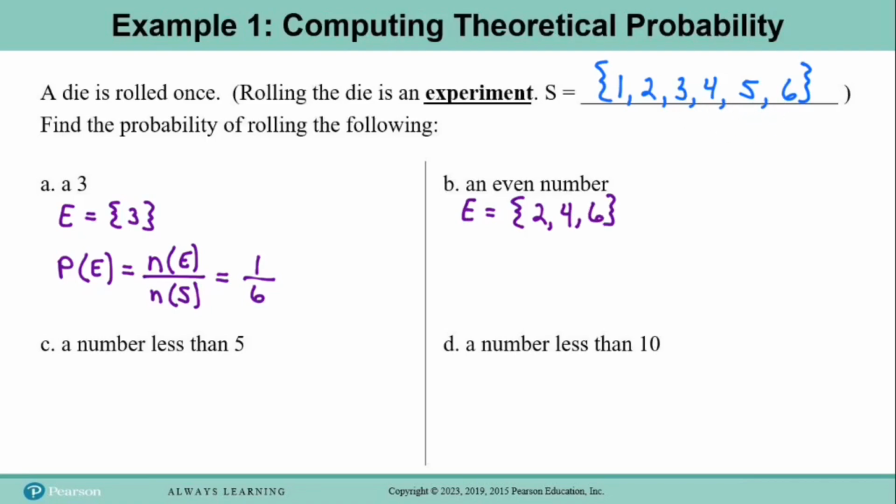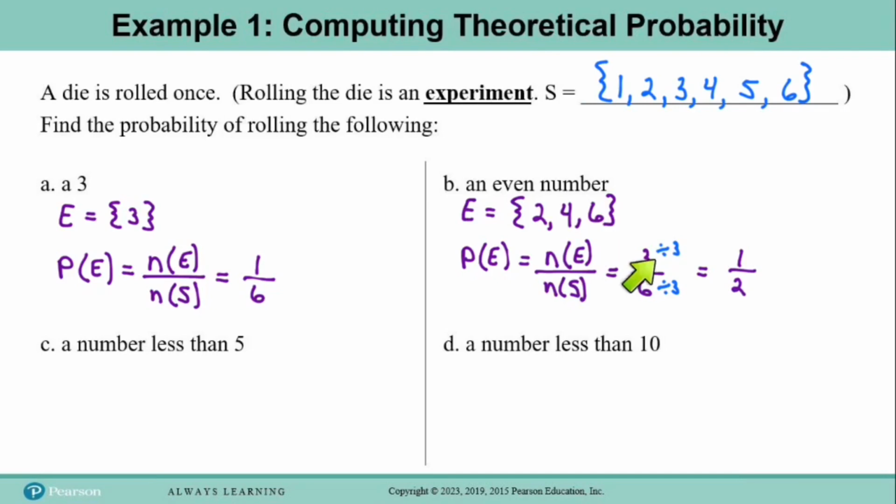Okay, now when we calculate the probability of this event E, that would be the number of elements in E divided by the number of elements in S. This time there are 3 elements in E, but still 6 elements in the sample space. So this time the probability of E is 3/6, which will simplify to 1/2.